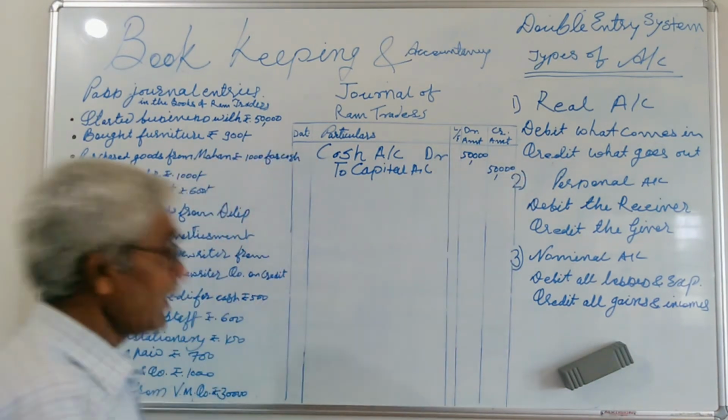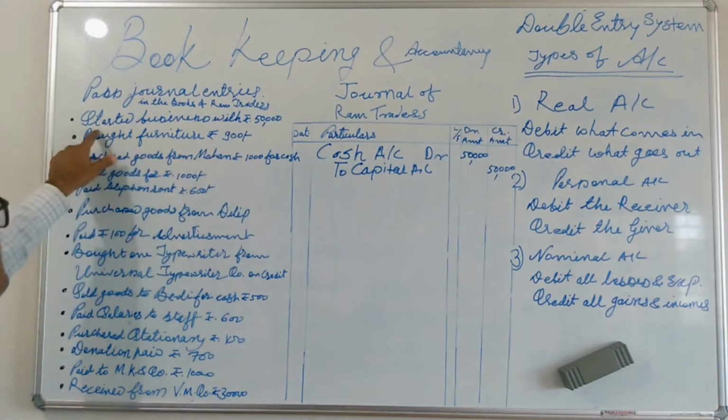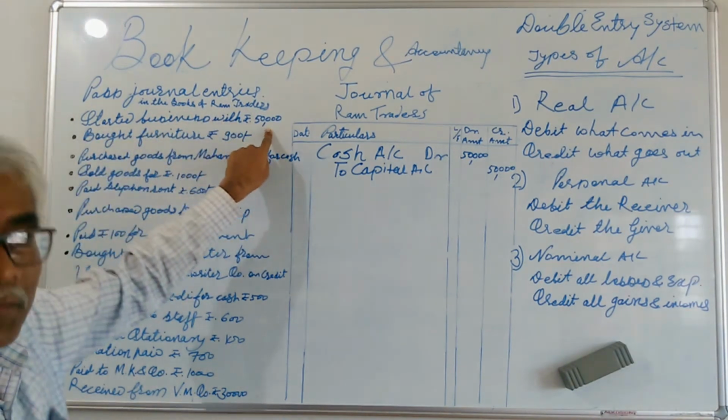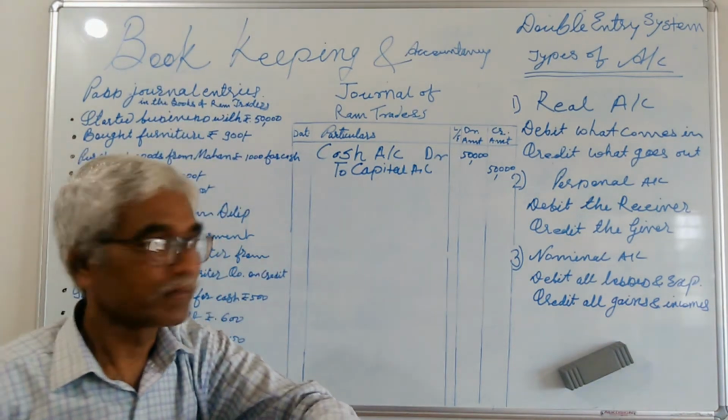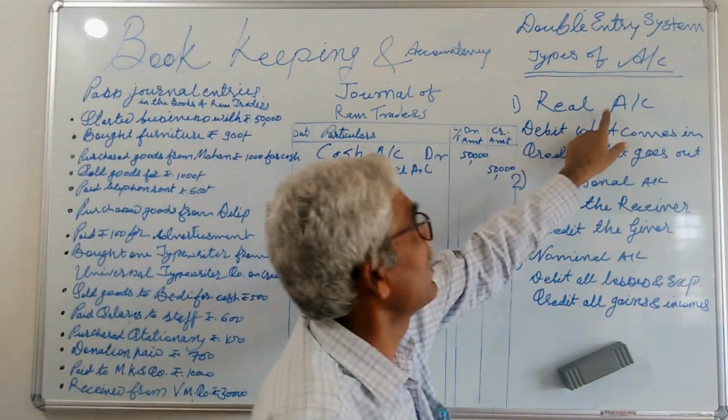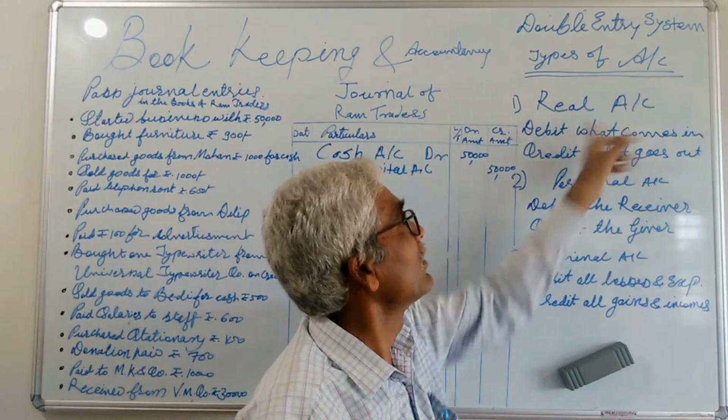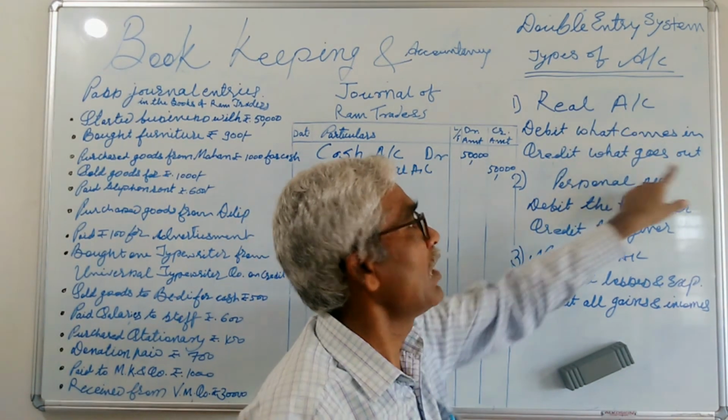50,000. Again I want to repeat this. Started business with rupees 50,000. So cash is an asset. So asset comes under the real account. As per the real account rule, debit what comes in, credit what goes out.